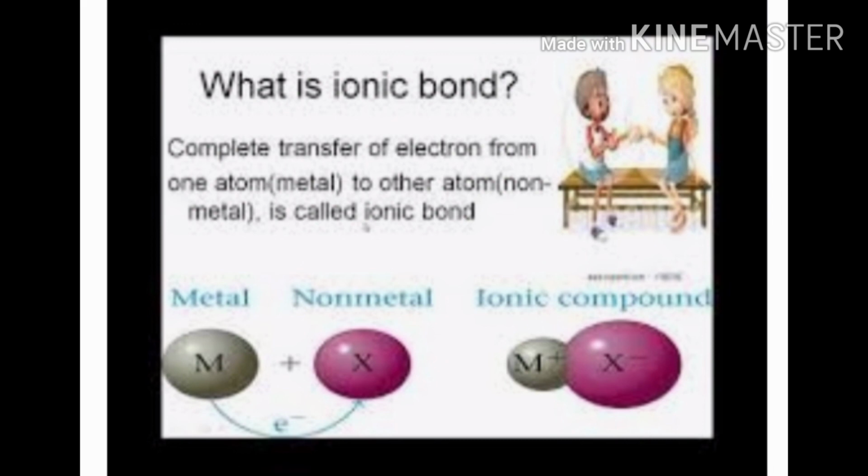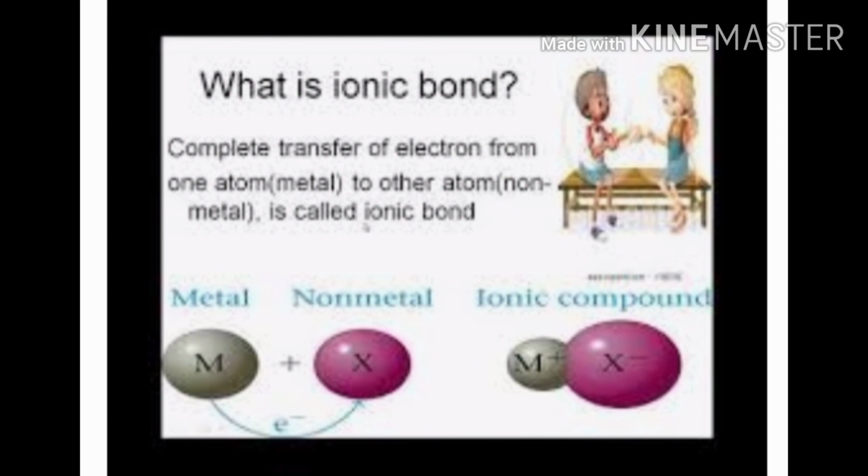So in the end, we can conclude that when metals are reacting with the non-metals, they are undergoing ionic bond formation, in which the metal is losing the electron of its outermost shell to attain noble gas configuration, and the non-metal is gaining the electron to complete its valence shell to attain its noble gas configuration and to become stabilized.